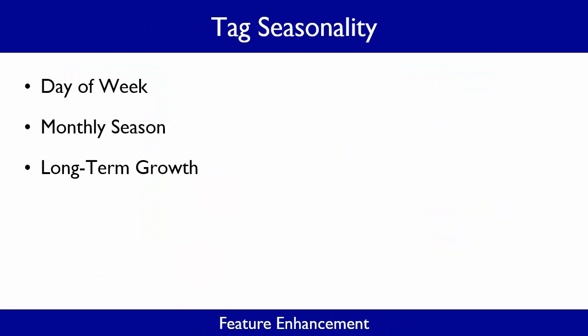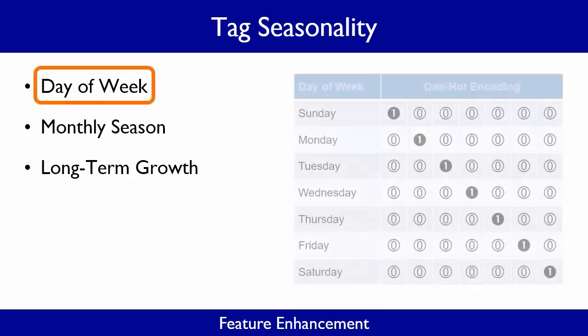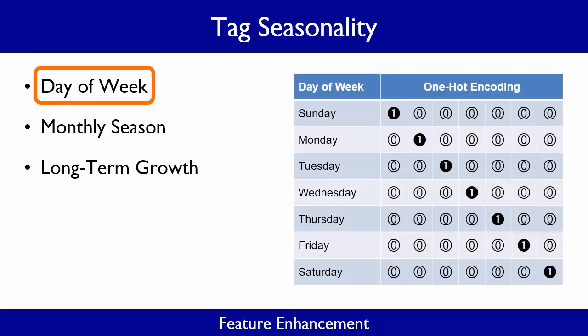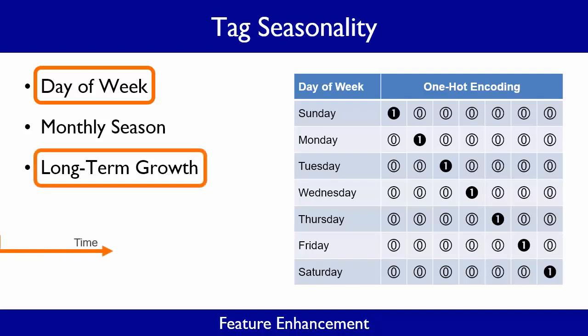There are 3 types of seasonality we are going to account for: day of the week, monthly season, and long-term growth. Weekday sales are different from weekend sales, so we can one-hot encode the historic sales data with a day of the week tag. And to help the neural network identify the long-term growth rate, we can tag sales with the time since the beginning of the historic data.